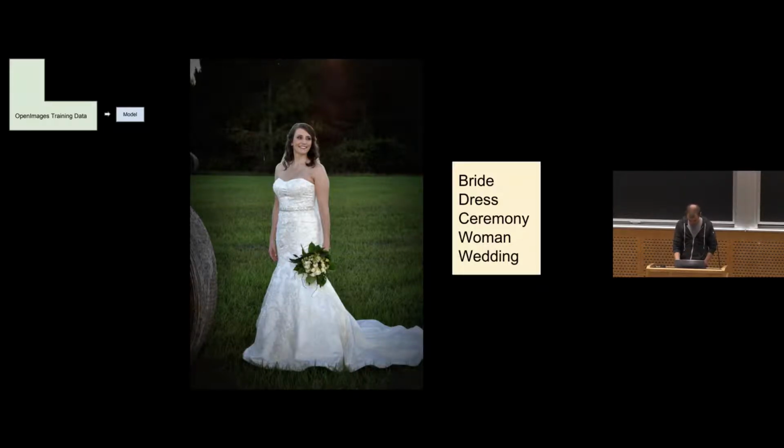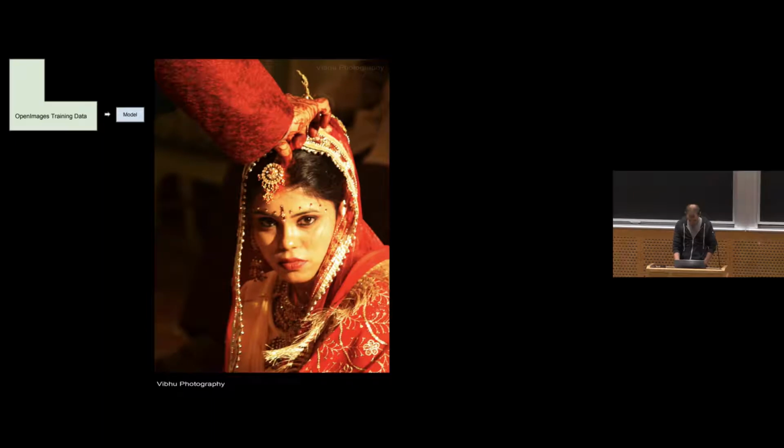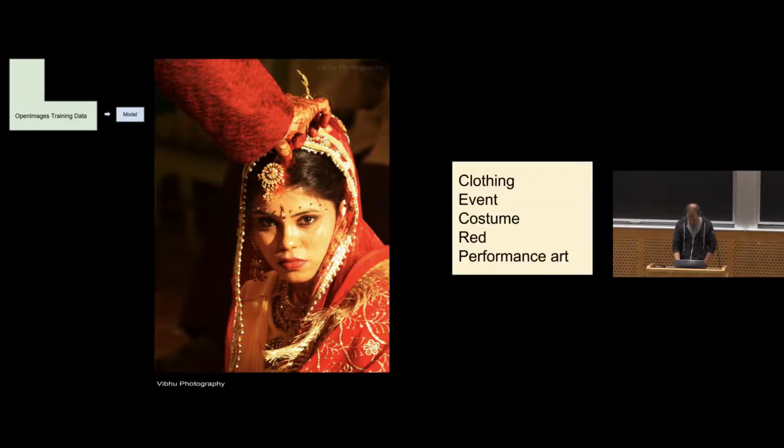So then we applied it to another image, also of a bride. And the model that we had trained up on this open source image data set returned the following classifications: clothing, event, costume, red, and performance art.